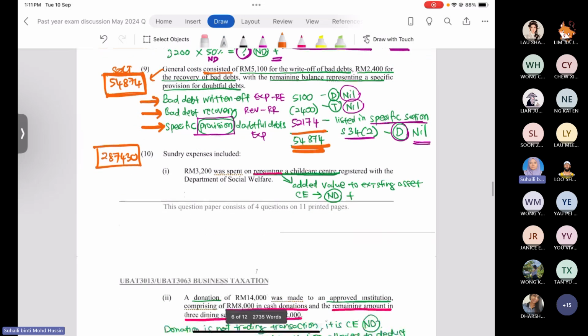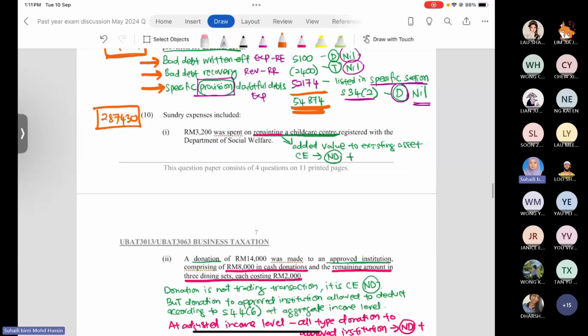Okay, right. So we go for number 10.1 first. Number 10.1 lists the amount the company spent, 3,200 ringgit, to repaint the childcare center registered with the Department of Social Welfare. When you repaint the childcare center, you add value to the existing asset.